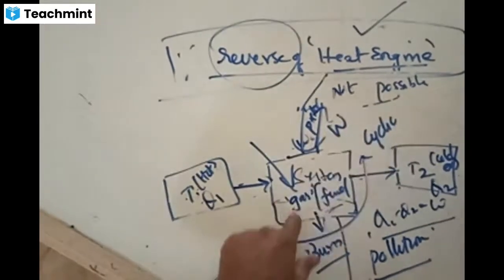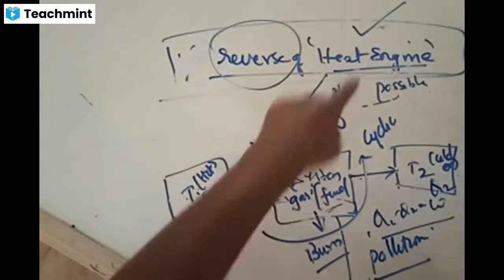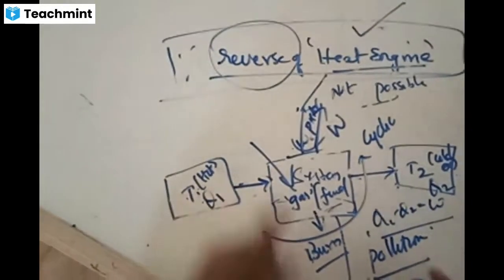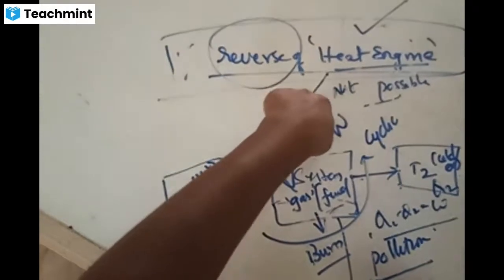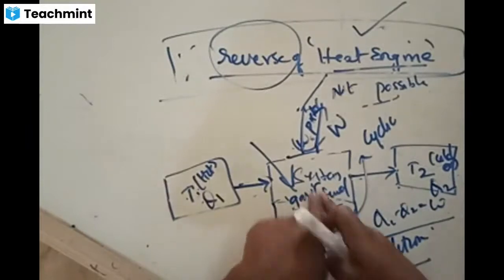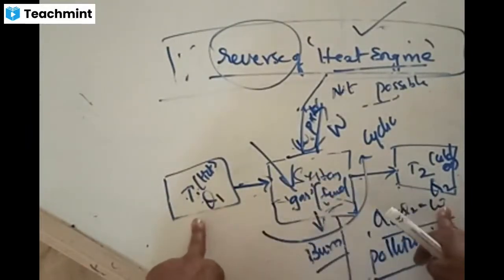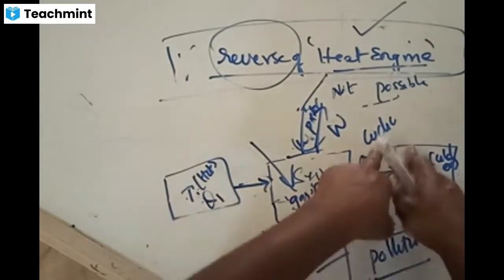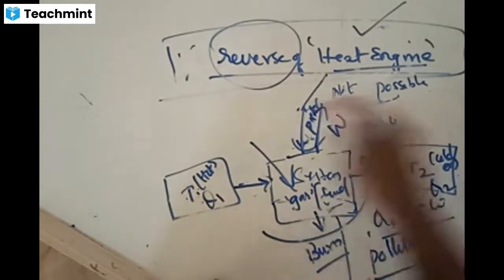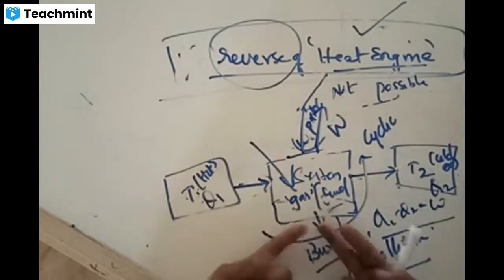Heat engine is that device which extracts an amount of heat from a body of higher temperature. Remember it like this. Heat engine is that device which converts thermal energy into mechanical energy. How is it doing that? It consists of a system which is filled with some kind of fuel elements. These fuel elements interact with bodies of different temperatures, and this system undergoes a cyclic process. Being a cyclic process makes the system do more work continuously. If it is not a cyclic process, it does work only one time and next time it won't operate.